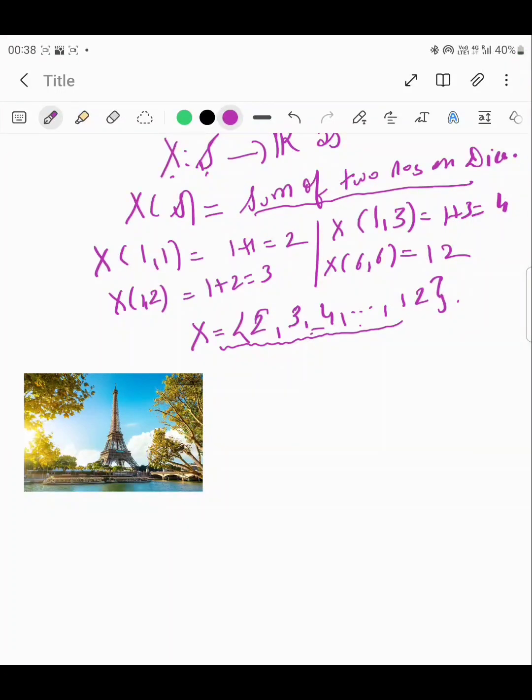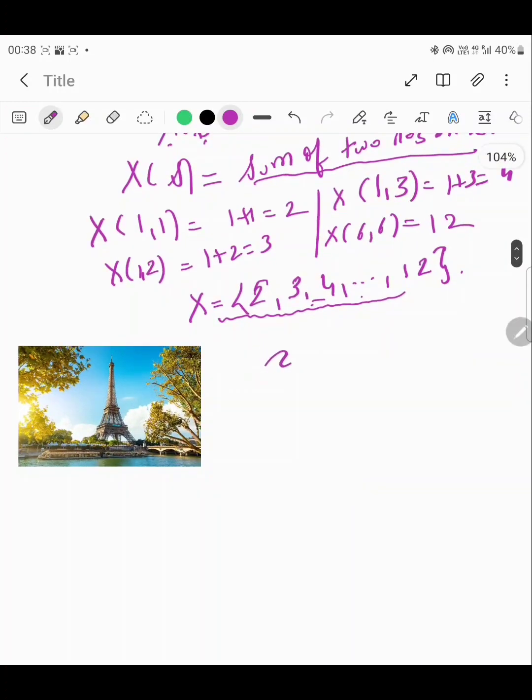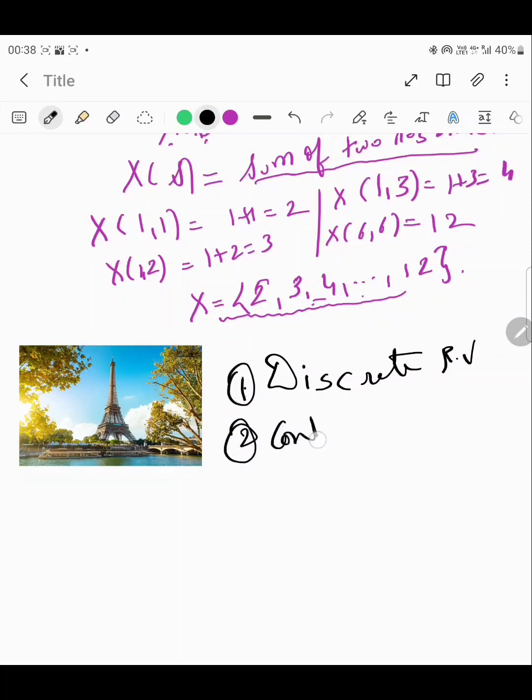So yeah, now let us understand what different types of random variables we can have. So one is a discrete random variable, and another one is a continuous random variable. All right, now let us try to understand with the help of an example.